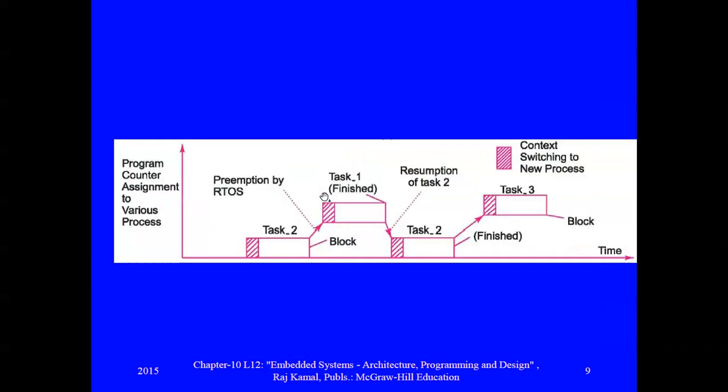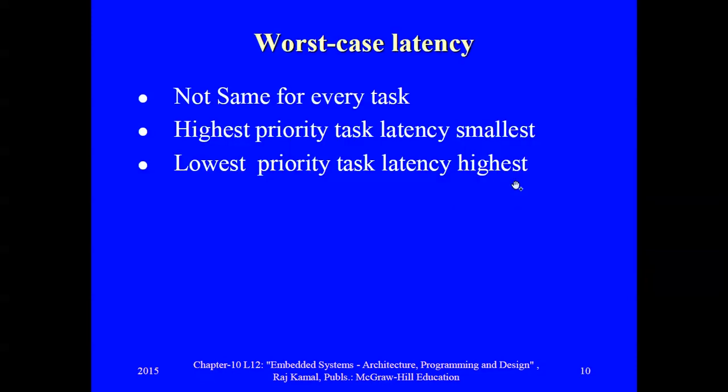So this is how it looks in the program counter. Here task 2 is blocked, and task 1, which has the higher priority, is inserted and finishes. Then task 2 resumes and gets completed. Then the context is passed to task 3.